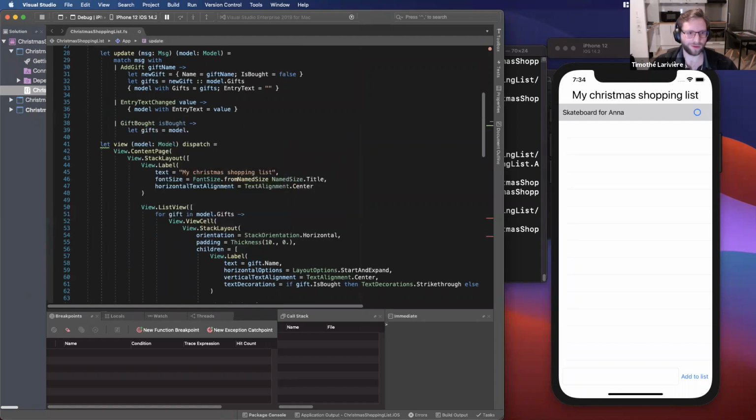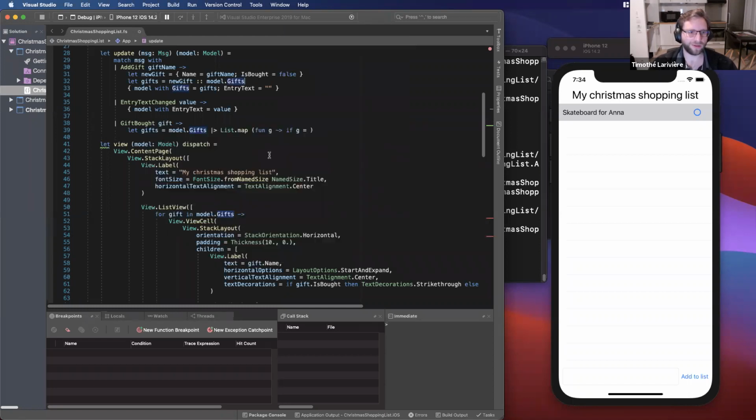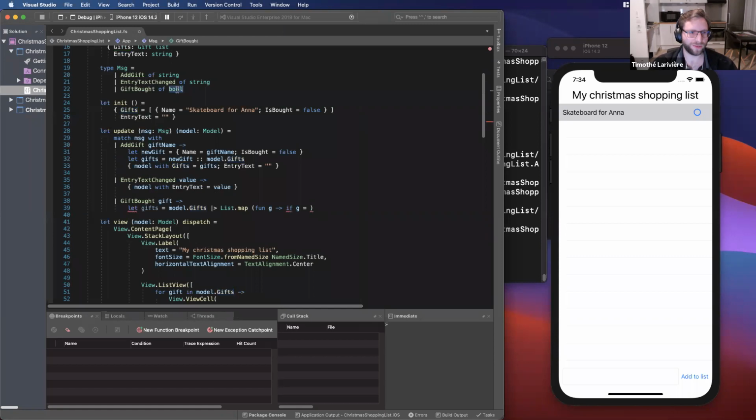So I enumerate my gifts, and I map them so I can access the gift. This one I want to be actually the gift I want to change. Okay, so if the current gift in my list is the same one as the one I had checked off, I want it to be changed with isBought equals not g.isBought.